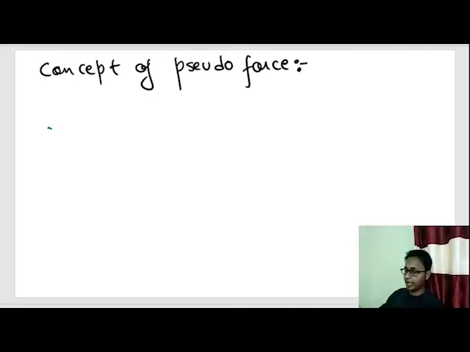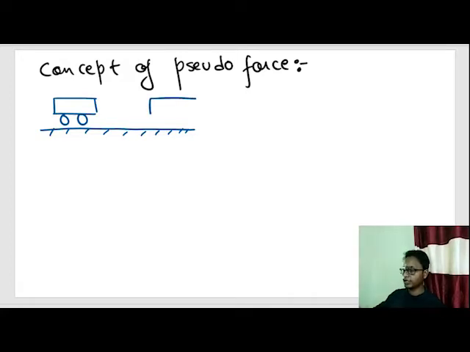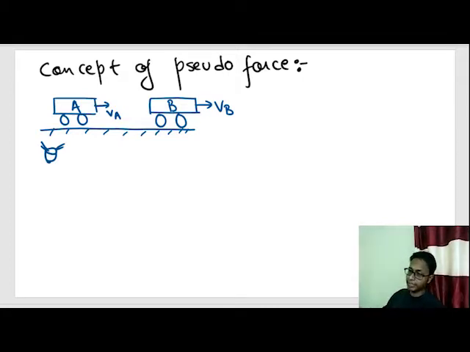So remember my lecture of kinematics. There was something called relative velocity, where there were two cars, car A and car B. Car A was moving with velocity VA and car B was moving with velocity VB, and the observer was seeing them from out here. Now out here things will be a little bit different.